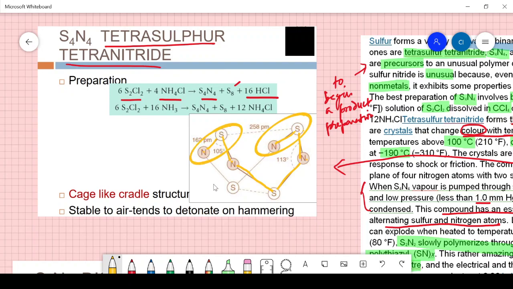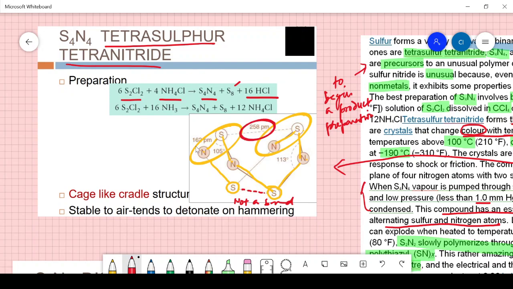They go again below like this, and there is a kind of non-covalent interaction between this sulfur and this sulfur. So it has to be written as a dotted line because this is not a bond. And the distance is very large.